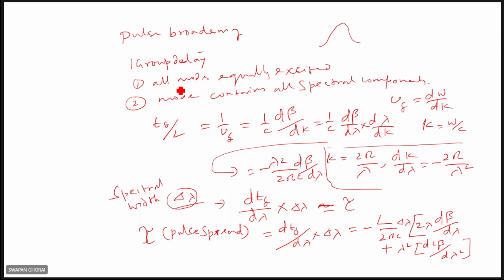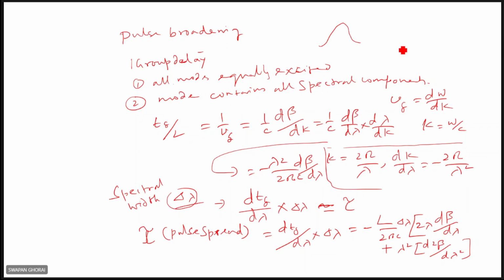When you launch light into the fiber, the energy will be distributed among different modes, and you assume all the modes are equally excited, and each mode contains all the spectral components that the source emits.